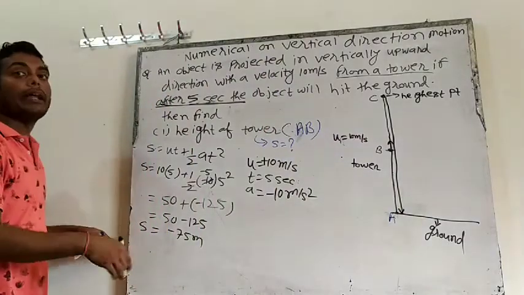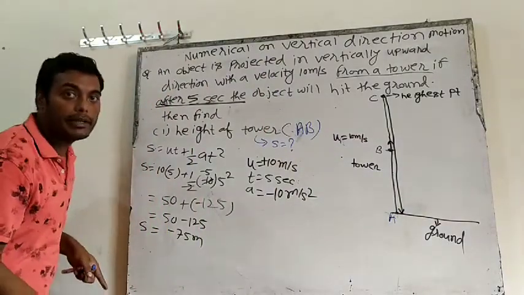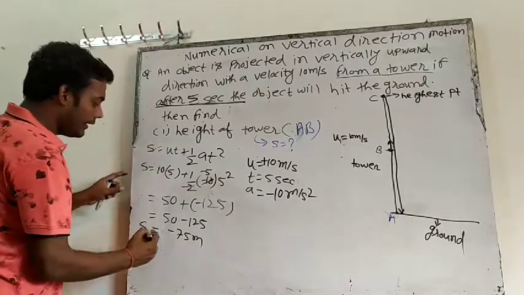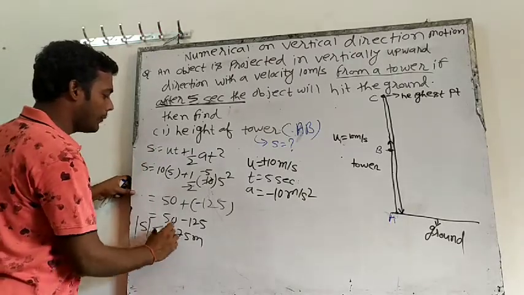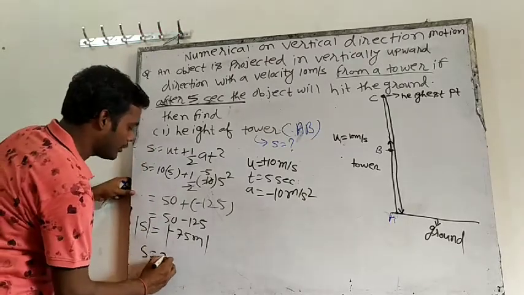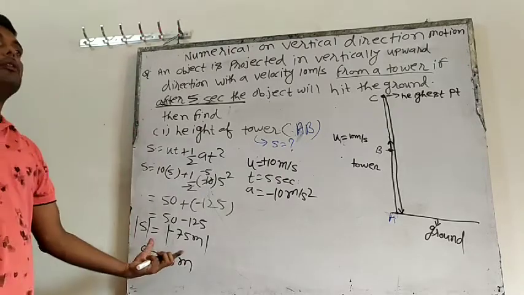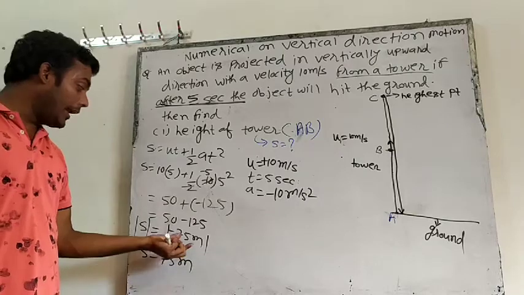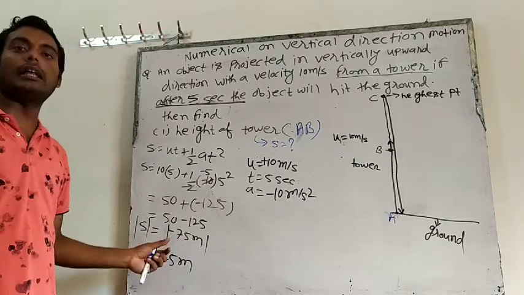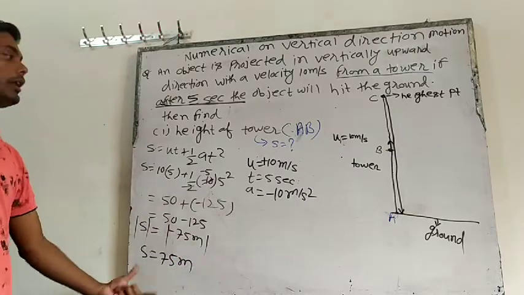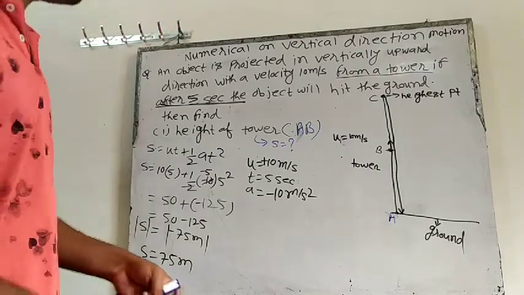But we have to take the magnitude, because tower height can't be negative. So if you take the magnitude of this, what will be the answer? S is equal to 75 meters. Magnitude means we are only interested in the magnitude, not in the sign. That means you drop the minus, and S will be 75 meters.